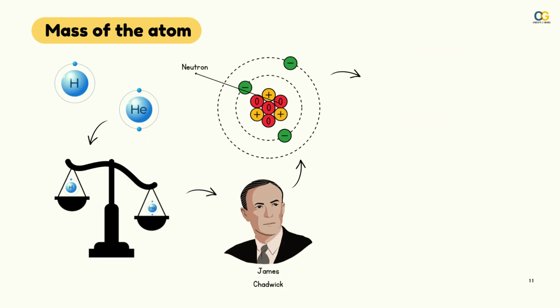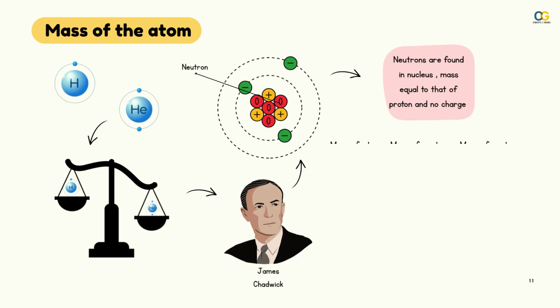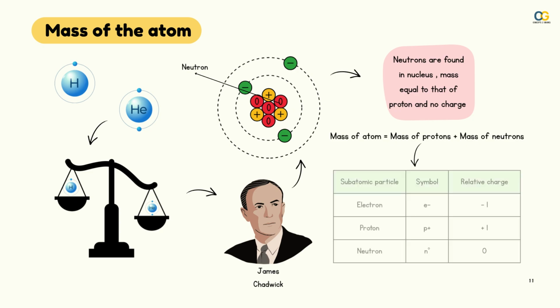Mass of this was equal to that of a proton and had no charge, and hence the mass of an atom was given by the mass of the protons plus the mass of the neutrons. So hence we discovered three subatomic particles, electron, proton and neutron, with their symbols and charges respectively.